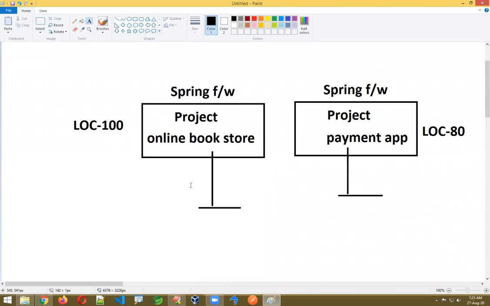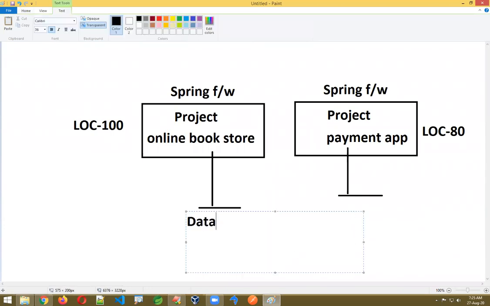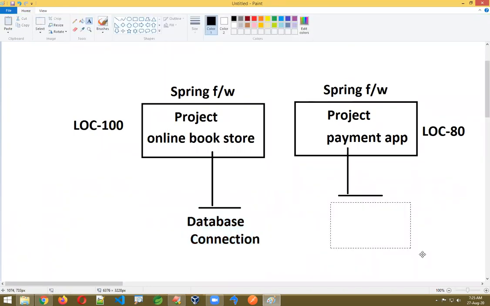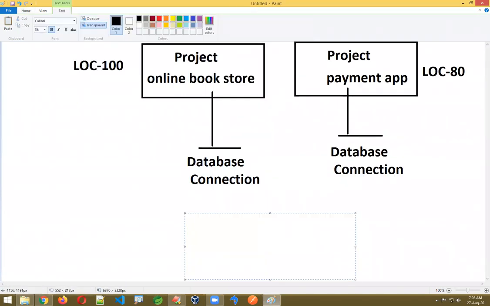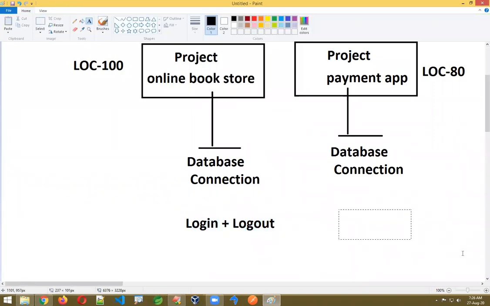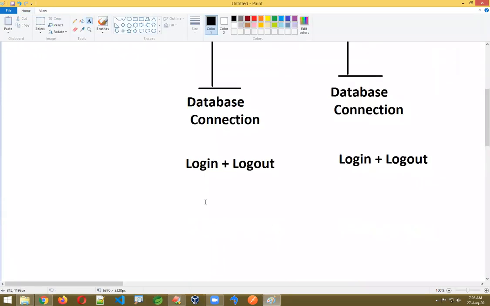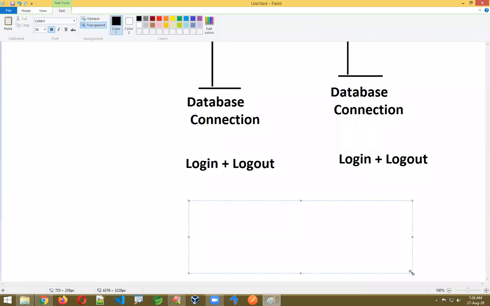For example, database connection is required in both. Next, login and logout, which we can also call security. Of course, registration also.